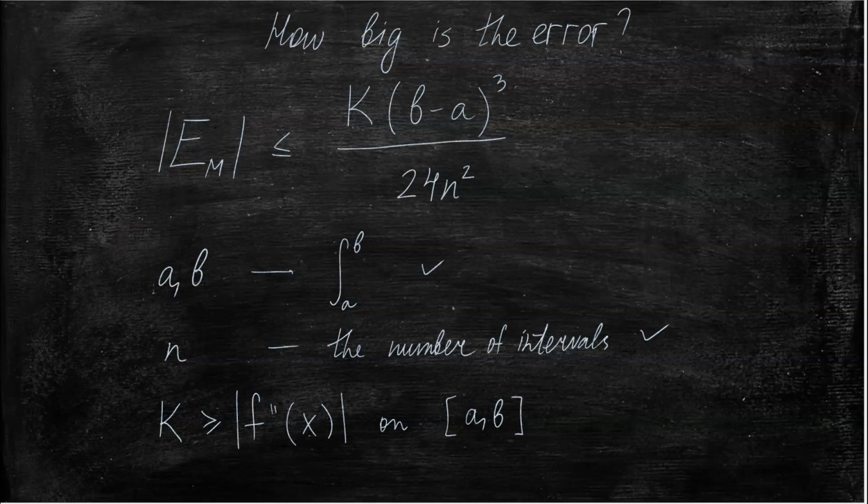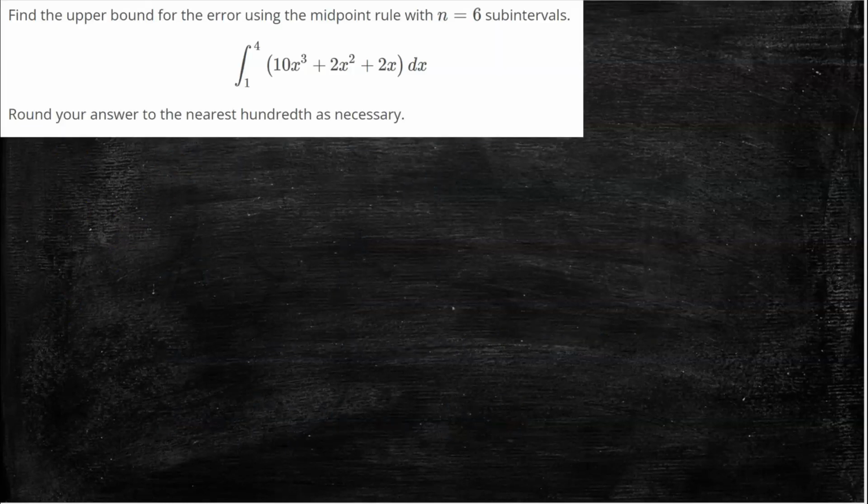So let's practice using this formula on a problem like this.